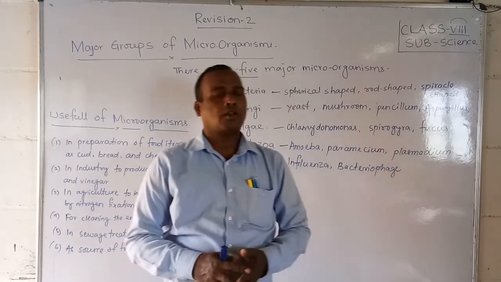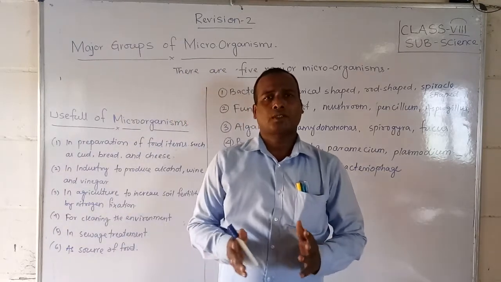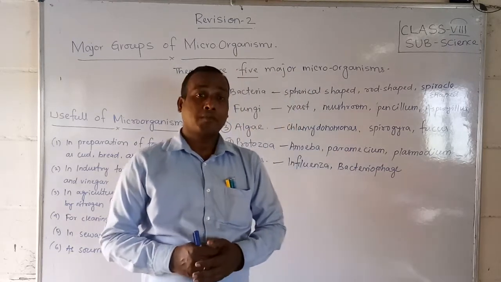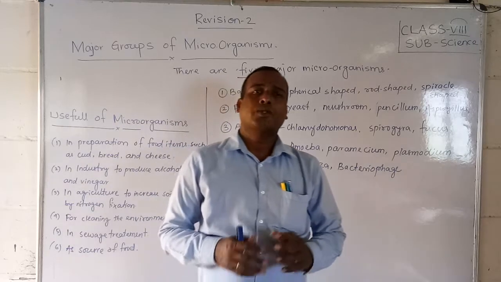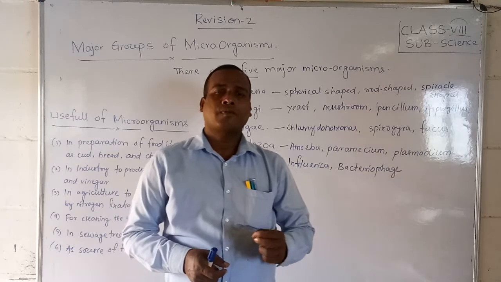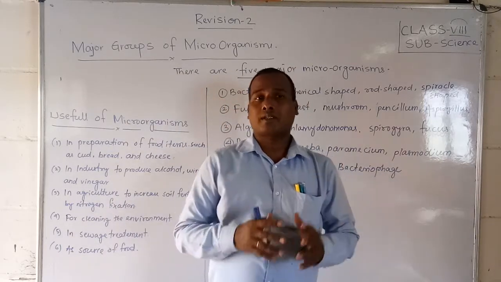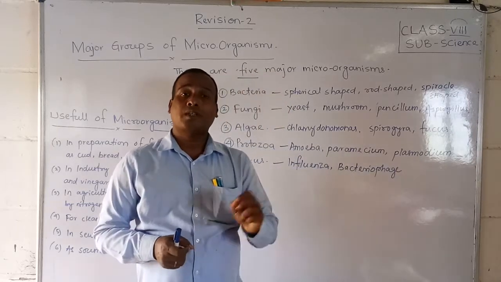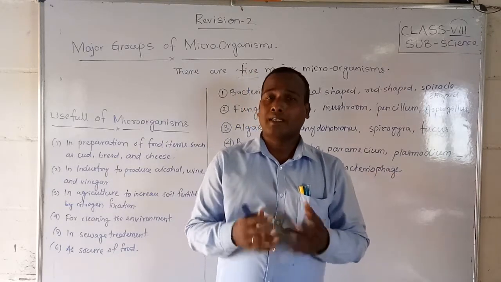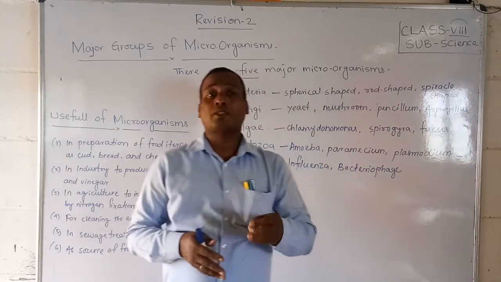Okay, students, previously you have already discussed what microorganisms are. In the world, you have an idea that there are so many living organisms, living things. But some living organisms we cannot see with our naked eye. To see them, we need a microscope. Organisms that we cannot see with the naked eye, but can see with a microscope, are called microorganisms.